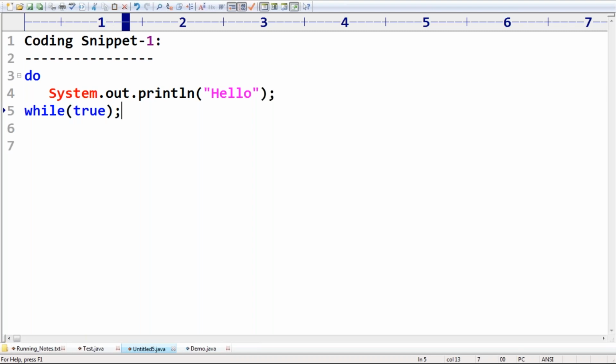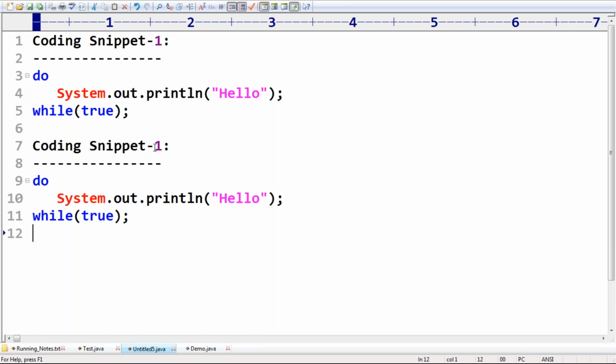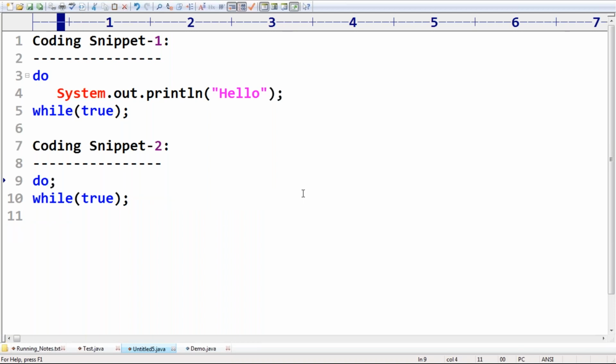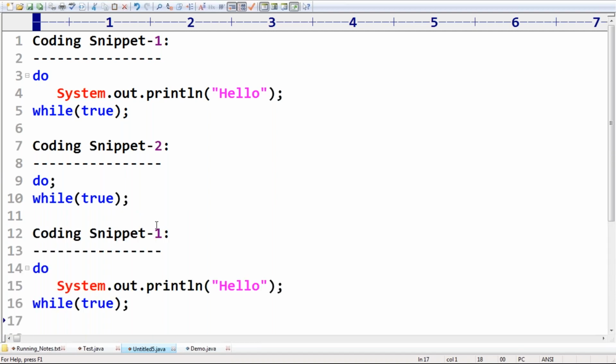Now the second coding snippet, very interesting, sir. Just observe this one. Do, I'm taking, and here I'm taking a semicolon. That's all. Do semicolon, while semicolon. Coding snippet 3.